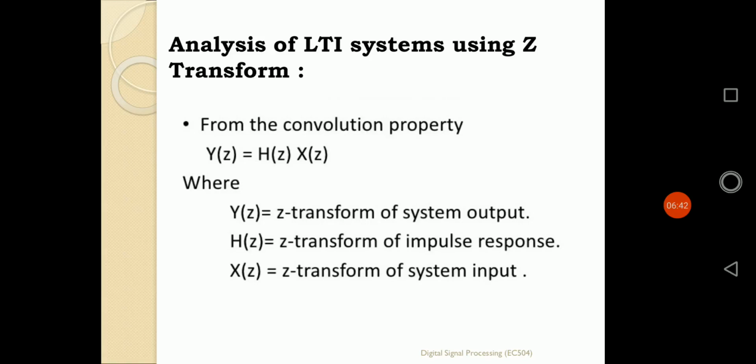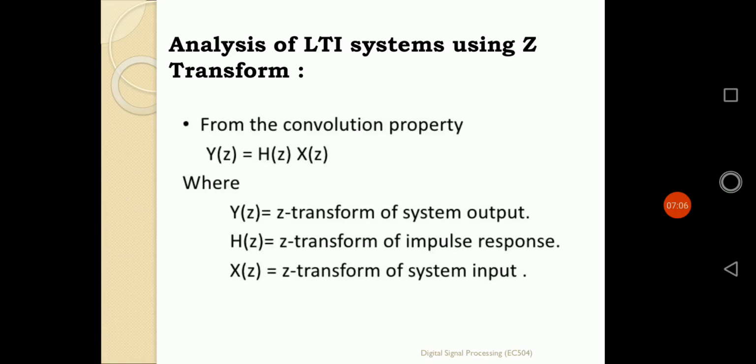As we are analyzing that LTI system by Z transformation, it is already defined that the system is a discrete time system. So the input is x(n) and the system function is h(n). The output for that system is defined by using the convolution logic.